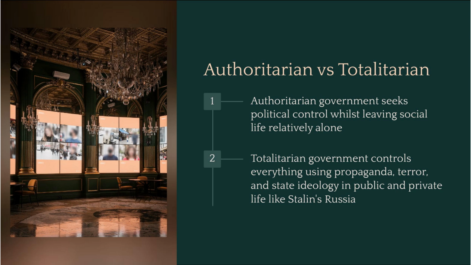Sometimes we classify governments by how much control they exert over society. An authoritarian government seeks political control. They want to stay in power, but they generally leave social life relatively alone. A totalitarian government takes it a step further. It controls everything. Using propaganda, terror, and state ideology, it dominates both public and private life. A classic historical example is Stalin's Russia.